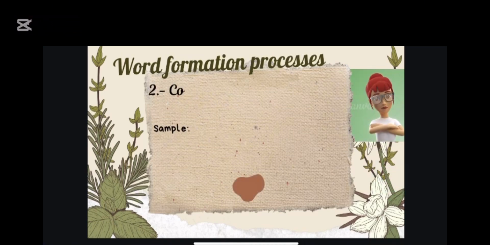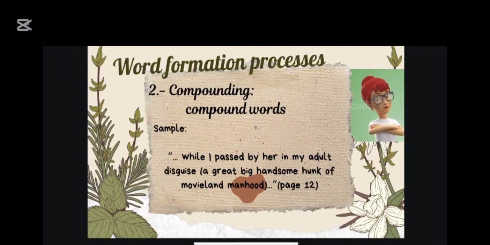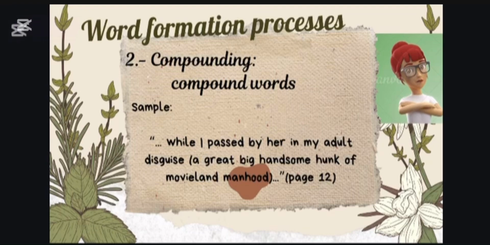The second process is compounding, a process in which two or more independent words are put together to form a new word, oftentimes related in meaning to both components. In the book, we have the sample of the following quote: "While I passed by her in my adult disguise, a great big handsome hunk of movieland manhood."